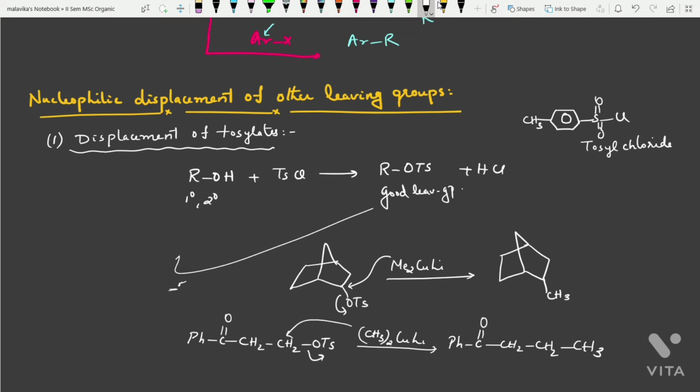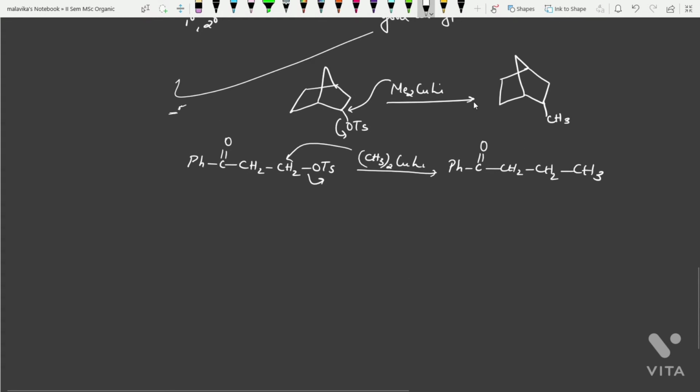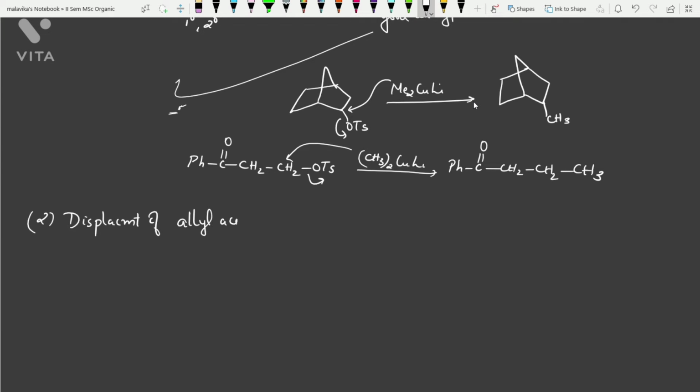Similarly, the allyl halides and allyl acetates also will give displacement reaction. So second category is displacement of allyl acetates or allyl halides. This is also possible by Gilman reagents.